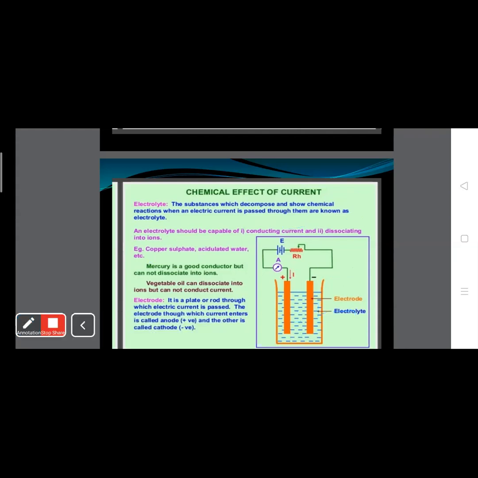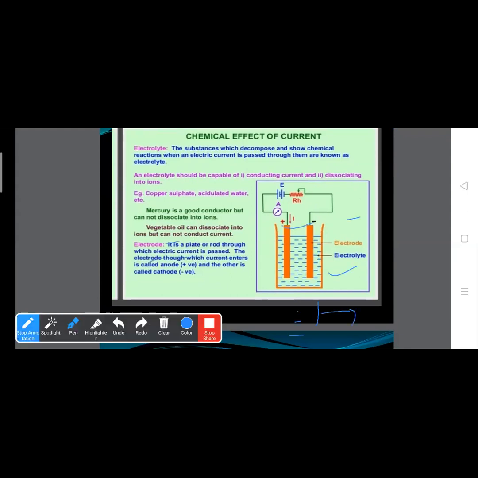Now, what is an electrode? An electrode is a plate or rod through which electric current passes. This is a cell, and these two plates are called electrode plates. The electrode through which electric current enters is called positive, and the other is called negative. Right? This is positive and this is negative.